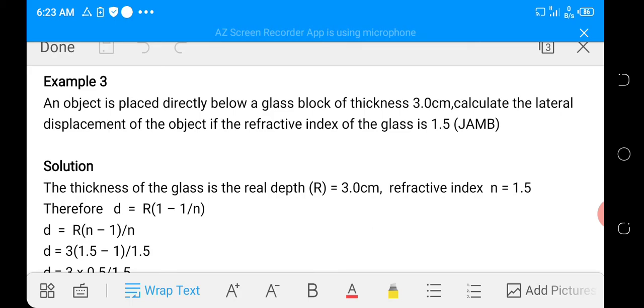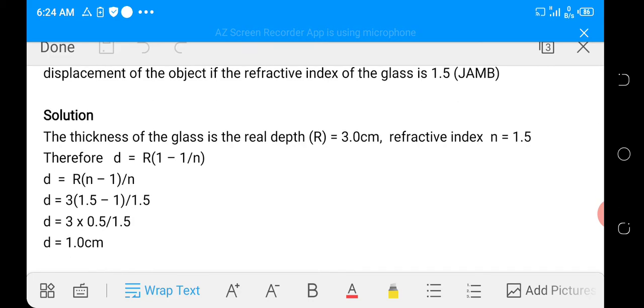Then, refractive index is given. They want us to find the lateral displacement, which is apparent displacement. Remember, the formula for apparent displacement in terms of real and apparent depth is D is equal to R into 1 minus 1 over N, where N is the refractive index and R is the real depth.